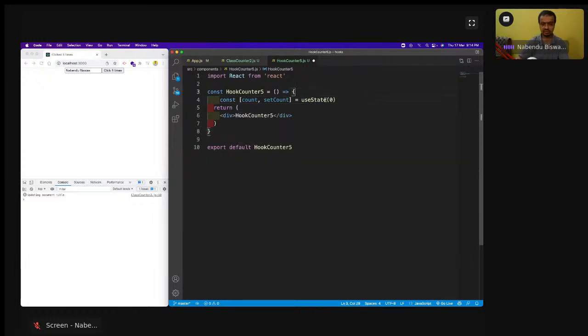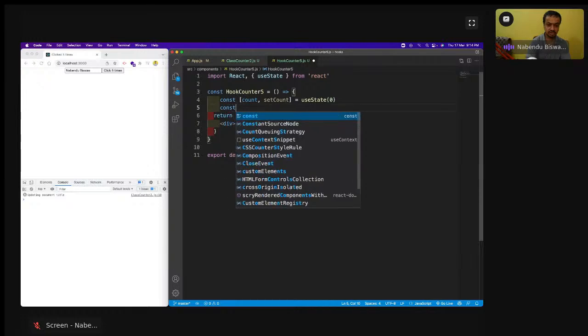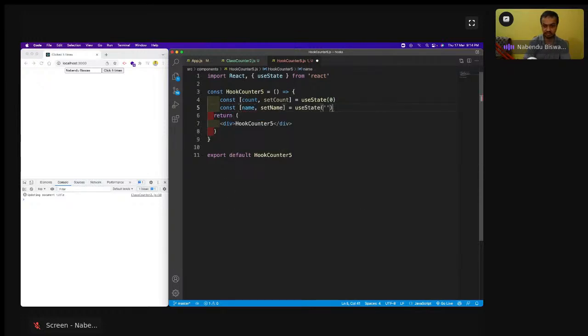Then we'll have another variable, const name, setName equal to an empty string. Now we'll have both of these things.